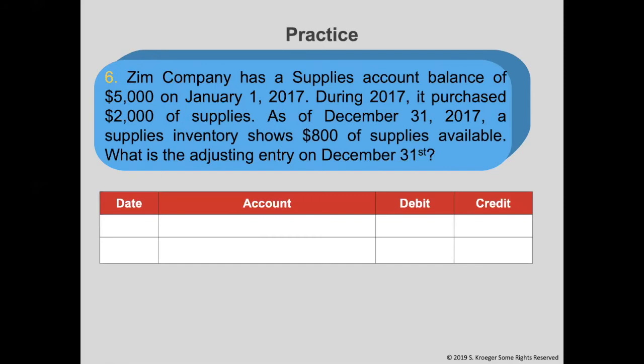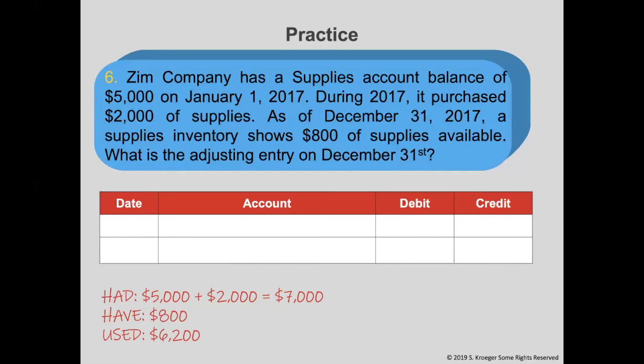In this case, we had $5,000 of supplies plus the purchase of 2,000 more. We had a total of $7,000 worth of supplies. The inventory count shows that we currently have $800 worth of supplies on hand. How much did we use during the year? It would be the difference between what we had and what we have. 7,000 minus $800 equals $6,200. We used $6,200 worth of supplies during this time period.